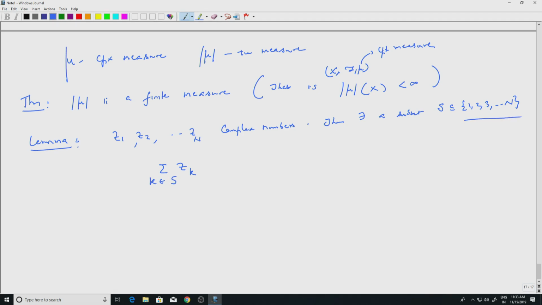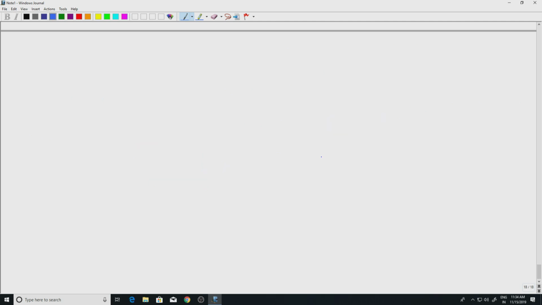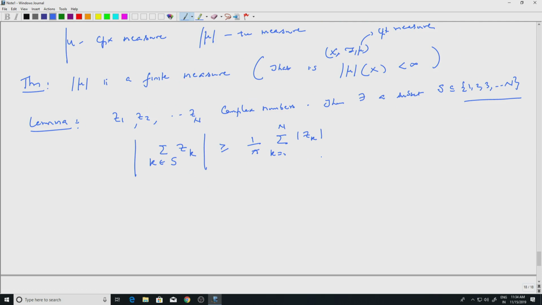So you choose some of them and take the sum of this, and the modulus of that is greater than or equal to 1 by pi. Well, 1 by pi is a constant which comes out in the proof. It is not really important for our proof that mod mu is a finite measure, but there is a 1 by pi there. Okay, times the summation k equal to 1 to N of mod Zk.